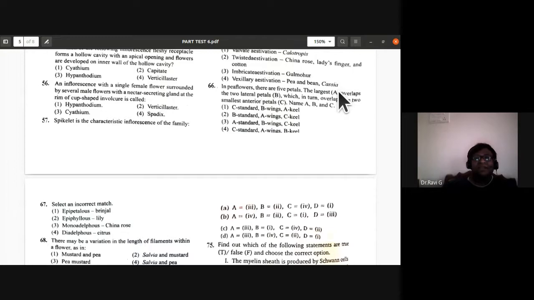A is standard. Okay. So B, a pair of wings. So B is wings. C is keel. So A is standard, B is wing, C is keel. So the third one is the correct choice there. So 66th, the answer is the third one.